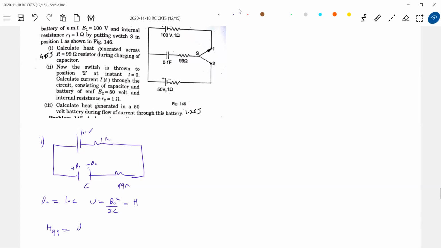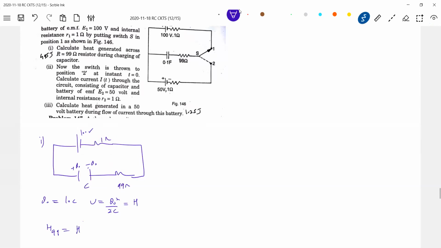So what is the basic idea? Whatever work the cell does, half of it will be stored in the capacitor. The remaining half will be shared by these two. Of all that heat generated, a part will be dissipated by the cell, and the remaining by this resistor. So these two are in series. So therefore, what is the method?